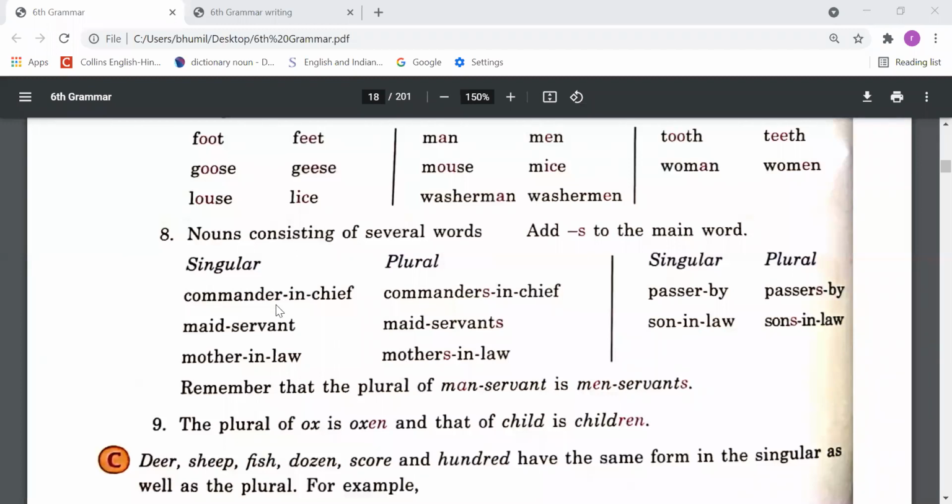So when we make these nouns plural, we will add s to the main word. So we will write commanders in chief. Maidservant, maidservants, mother-in-law. Mother is the main word in this word: mothers-in-law. Passer-by, passers-by, son-in-law, sons-in-law. So this thing we have to remember while making singular to plural.